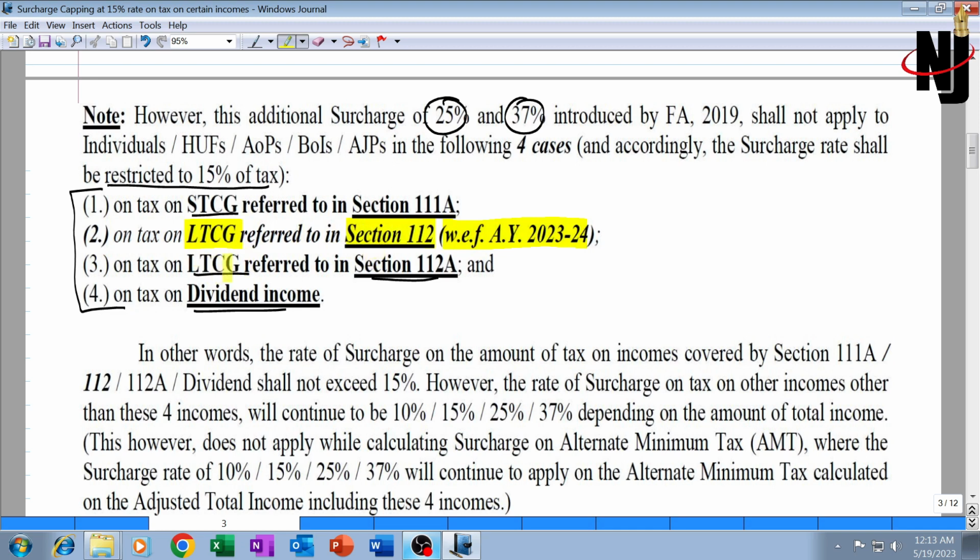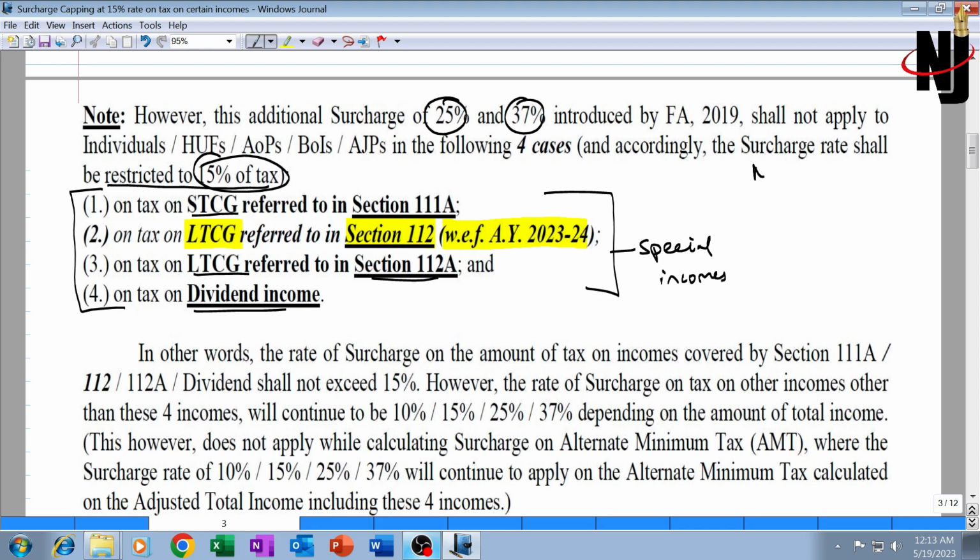So up till now there were 3 incomes, but from AY 23-24, the surcharge rate on tax on these 4 incomes will be restricted to 15% of tax. Let's call these 4 incomes special incomes for the purpose of our understanding. Of course these are special incomes, but they are not officially called special income.